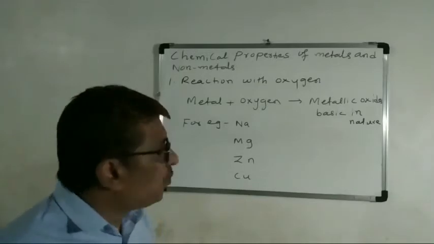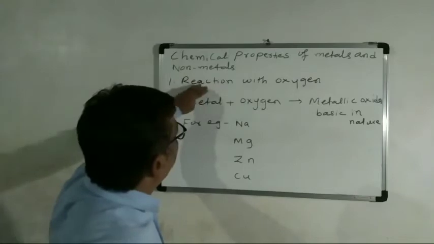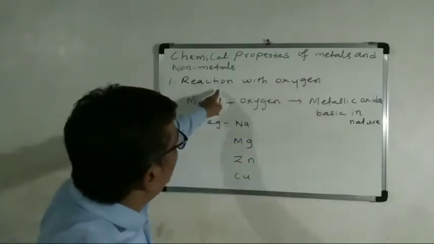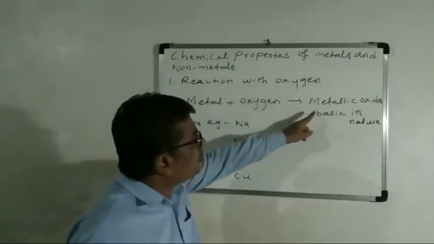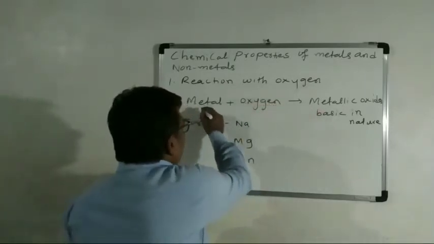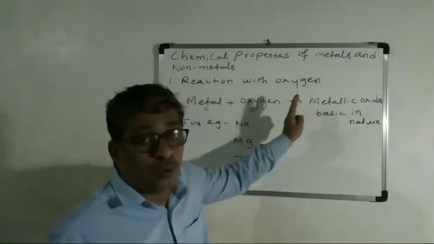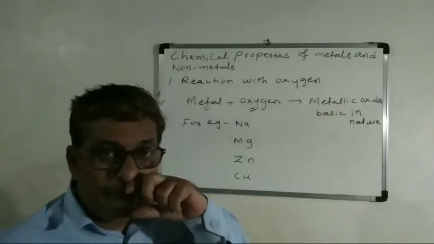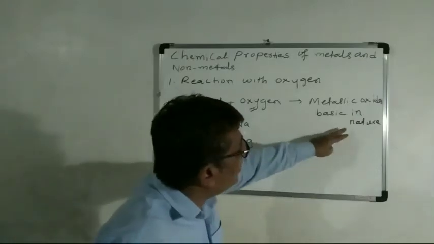Now we will discuss the first property, reaction with oxygen. When metals react with oxygen, they form or produce metallic oxides. And these metallic oxides are basic in nature.